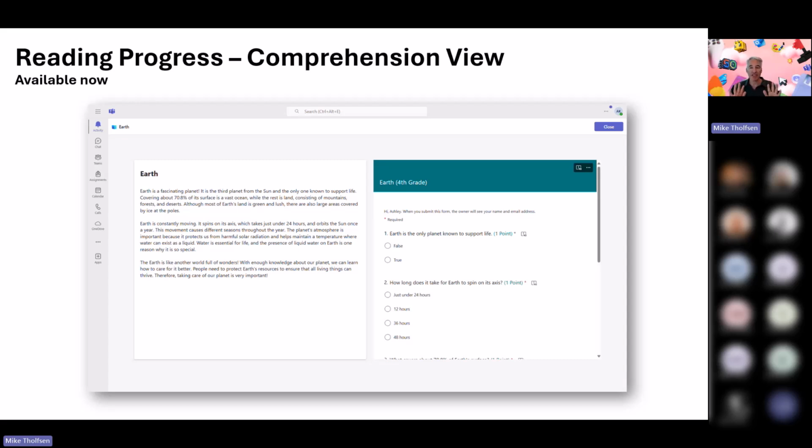Now there's an option for the educator to say, let them see them both at the same time. So here's an example of kind of what that looks like right here. So that's fully rolled out and available today. If you didn't know that, give it a try.